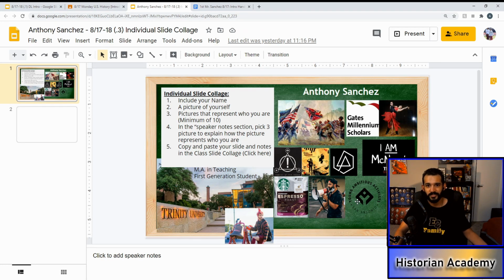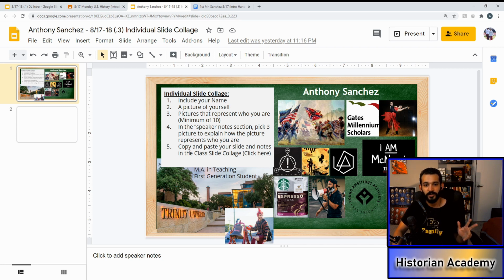From here, my slide that I had earlier is up here, but has some more information. Here's the instructions for your collage, your individual collage. It says include your name, a picture of yourself, pictures that represent who you are, a minimum of 10. In the speaker notes section, pick 3 pictures to explain how the picture represents who you are.